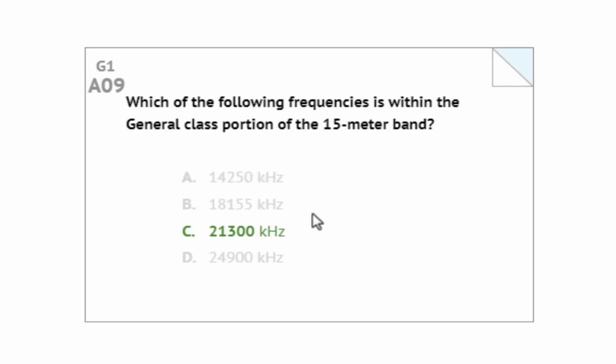Choice B, 18,155 kilohertz, same as 18.155 megahertz. That's the 17-meter band, so that's not part of the 15-meter band. That's out. Can't be choice B. Choice C, 21,300 kilohertz. Oh, 21 megahertz, that is the 15-meter band. Choice D is 24,900 kilohertz. Well, 24.9 megahertz, that's part of the 12-meter band. So the only answer choice that has any of the 15-meter band is choice C, which is the correct answer.